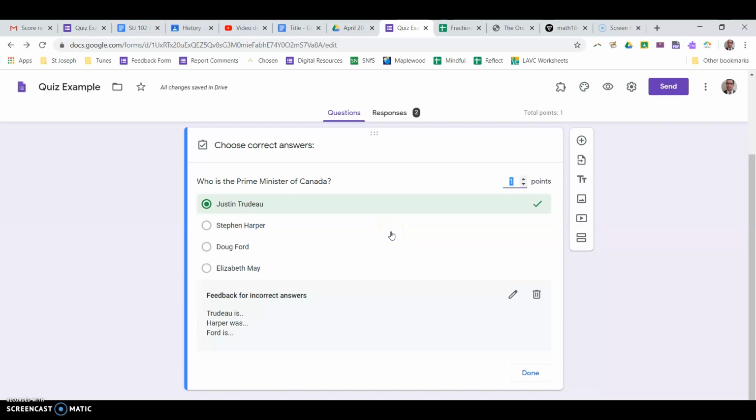What I want you to notice here is that I can select multiple correct answers. So you can have a multiple choice where students have to pick from a list and there are multiple correct answers.